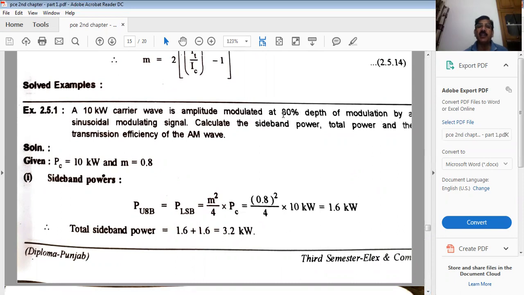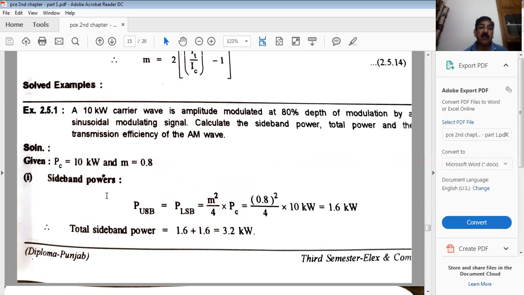This is percentage modulation, so you can calculate m is equal to 0.8, by another sinusoidal modulating signal, that is, an information signal. Calculate the sideband power, total power, and the transmission efficiency of the AM. The given parameters are carrier power 10 kilowatt and modulation index 80%, which means 0.8. M is equal to 0.8.